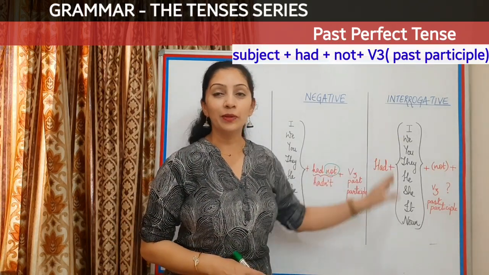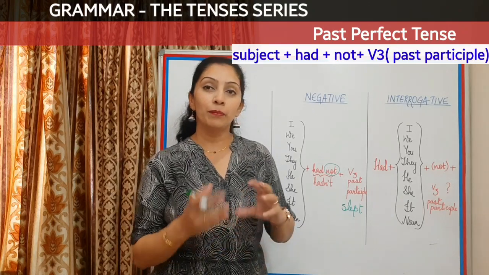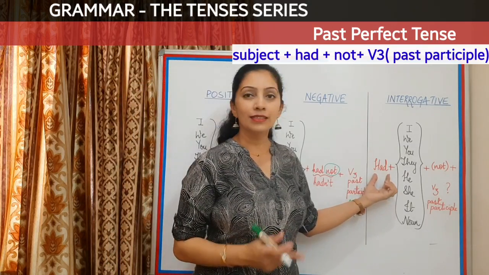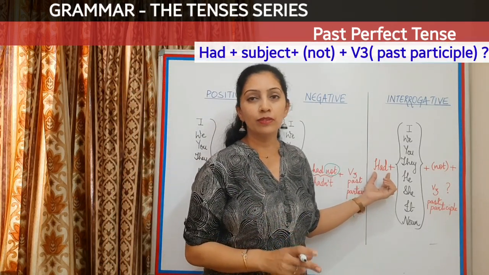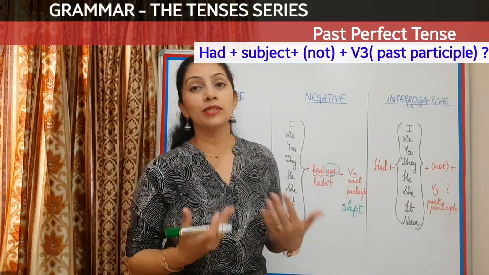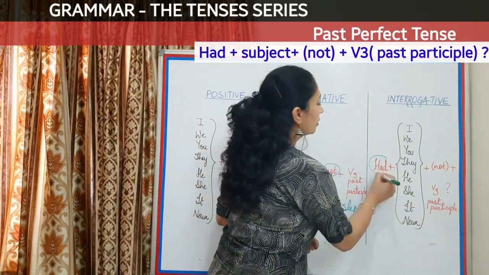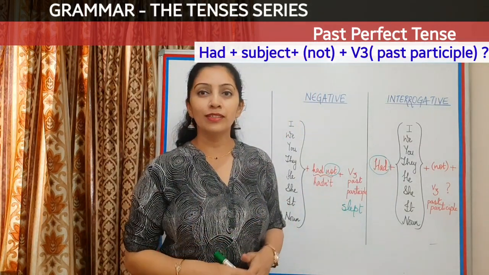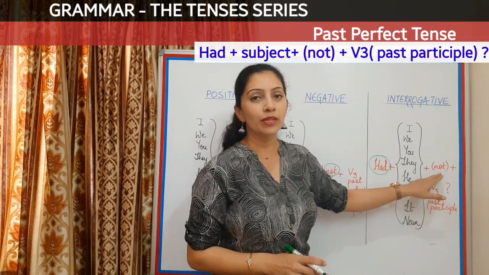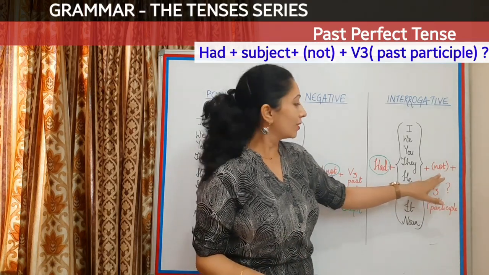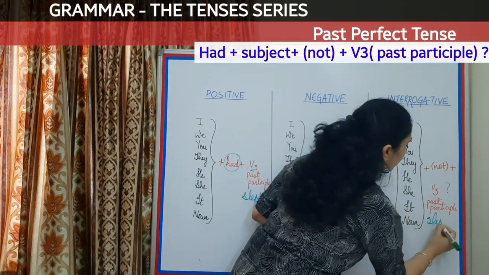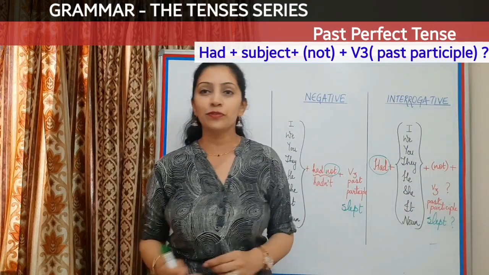Now let's go to the interrogative section, where we will learn making both positive and negative interrogative sentences. Let's begin. Now, as discussed in every tense, the auxiliary verb will always come first whenever we are making interrogative. And since in past perfect we are using had as the auxiliary verb, we'll put it first at the beginning of the sentence. And let's start. Had I... If you want to make a negative interrogative, you can use the not, else you leave it. So I can make had I and then the V3 form, slept, and a question mark, never to forget in interrogatives.